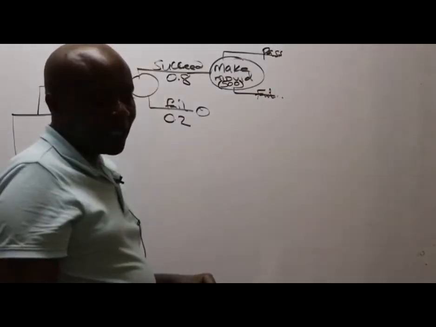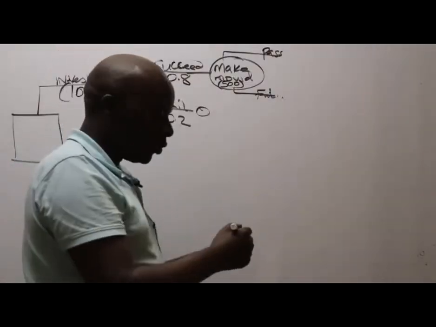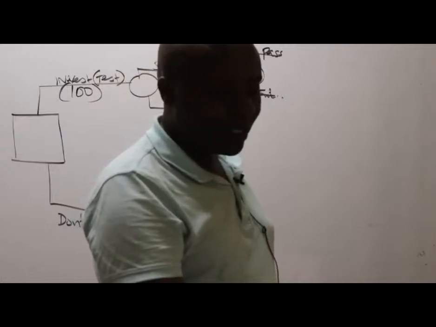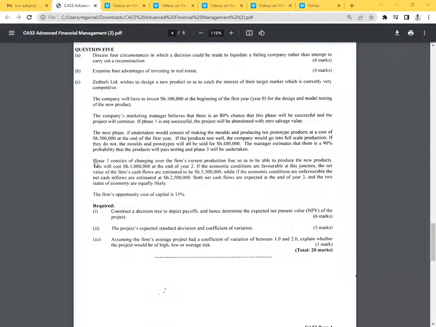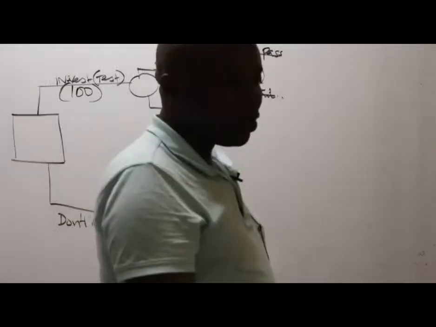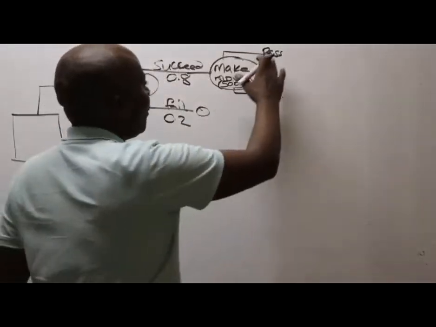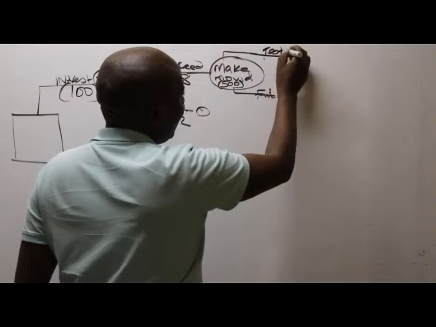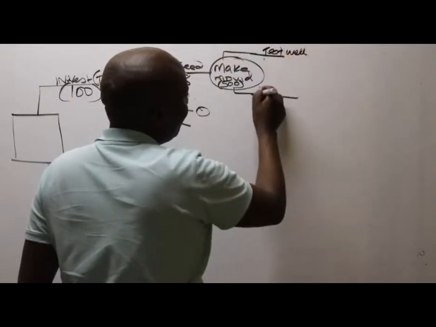They fail the test. So it's either they pass the test, or they fail. Always use the language given by the examiner. Like now here he has told us that if the products test well, so it's about testing well. If they test well, the company will go into full scale production. If they do not, the molds and the prototypes will all be sold. So it is either these prototypes test well, or they test otherwise. So it's important to use the language used by the examiner. They could either test well or test bad.